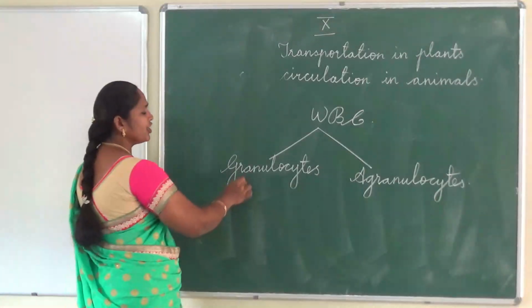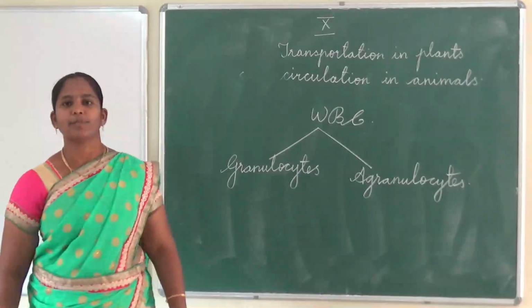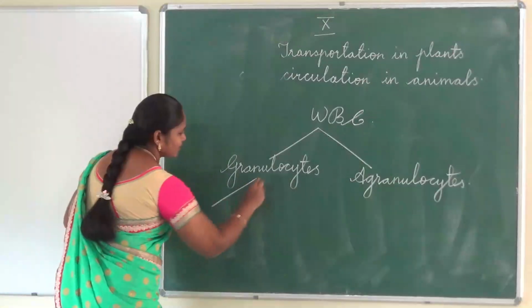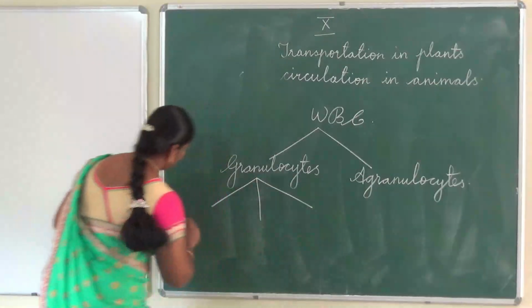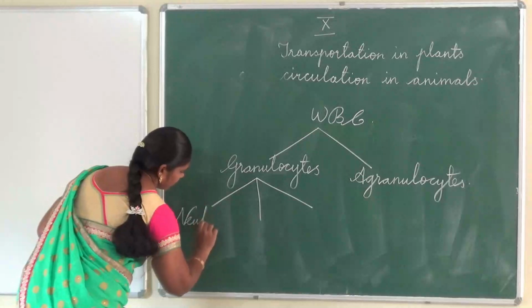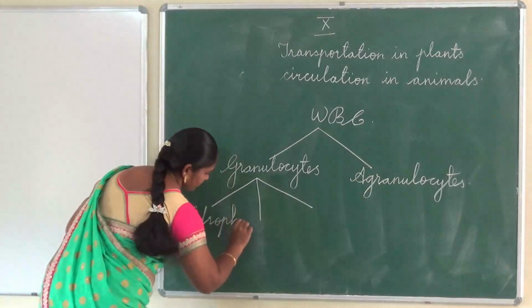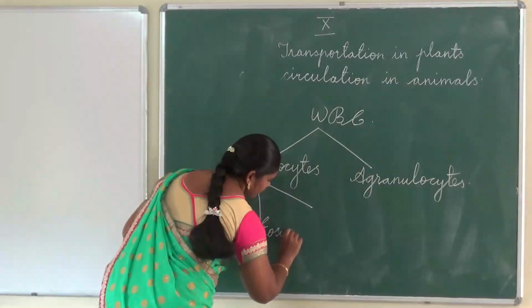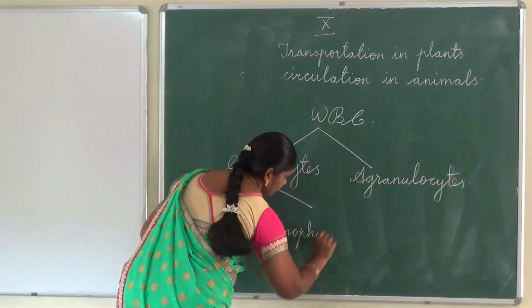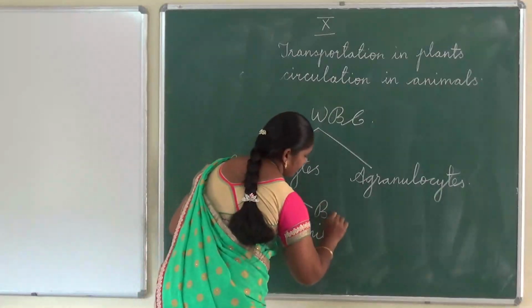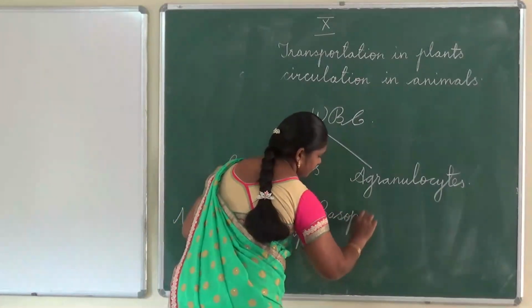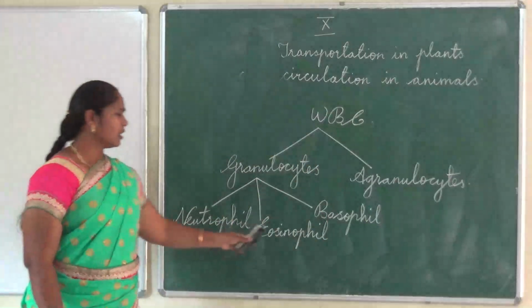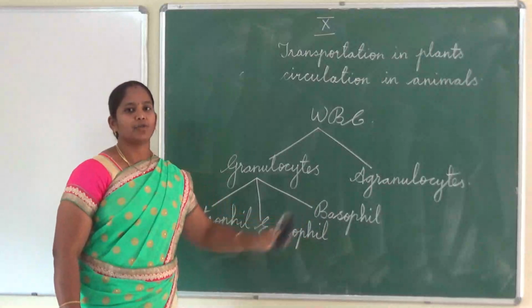Granulocytes means the granules are present in the cytoplasm of the cell. These are classified into three types: neutrophil, eosinophil, basophil. The types of granulocytes are neutrophil, eosinophil and basophil.